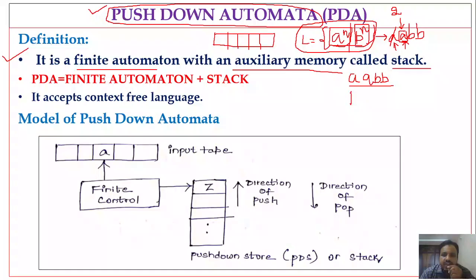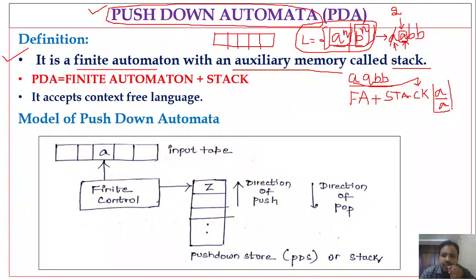So here we have pushdown automata. It is nothing but finite automata along with a stack. How are we going to accept this by using the pushdown automata? I am just giving the overview here. The moment you get A, just push that A into the stack. As long as you get A's during processing of the input, store those input symbols onto the stack. First input is A, so store it onto the stack. Next input is A, store it onto the stack. That means push A onto the stack, right?